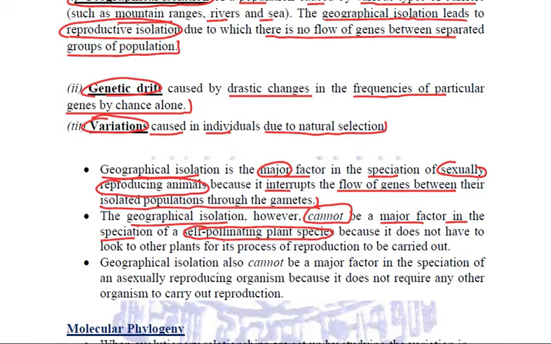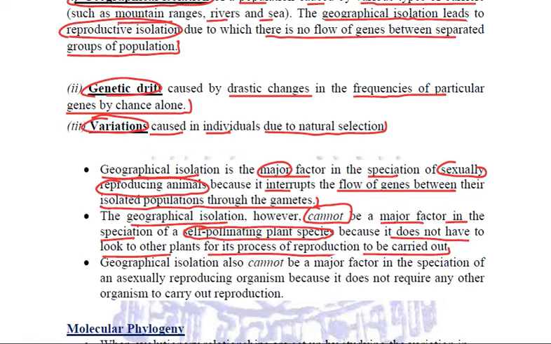Of such self-pollinating plant species. Why? Because they do not have to look to other plants for their process of reproduction to be carried out. That is why for self-pollinating plant species, geographic isolation doesn't play much role. It cannot cause speciation.